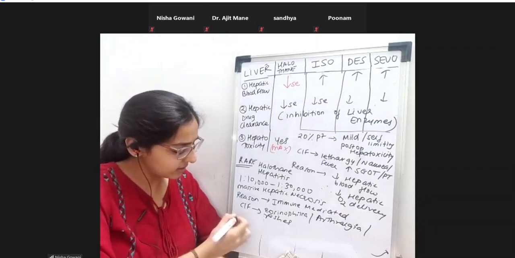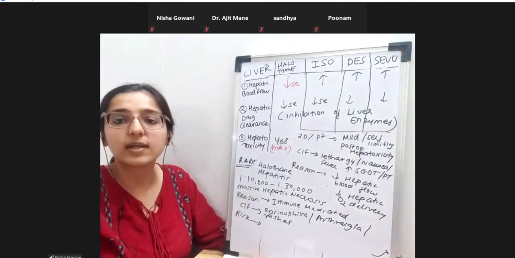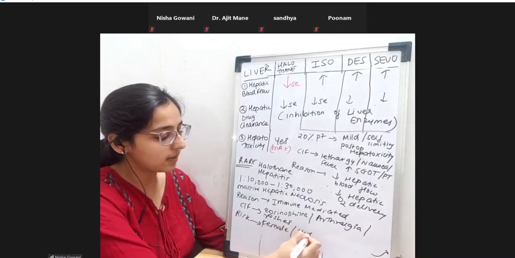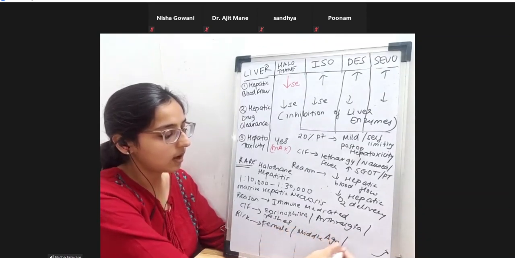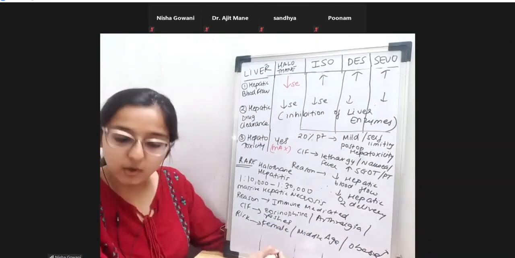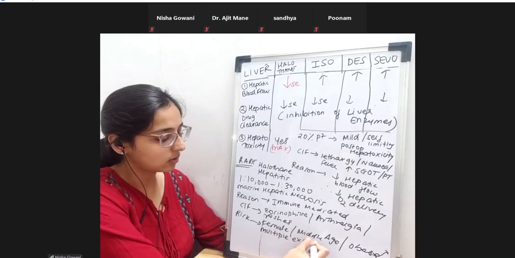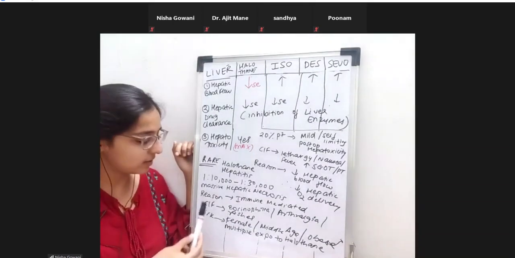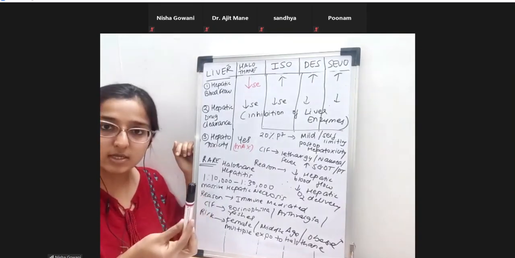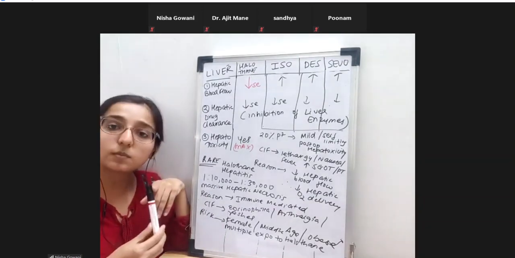Okay. So who are at risk? Which is the population who is at risk for having this halothane hepatitis? So there are females, female gender, middle-aged people, and obese people. Okay. And people who have got multiple exposures to halothane. You have understood the clinical features, right? Because of this halothane hepatitis, which is occurring in 1 in 10,000 to 1 in 30,000 people. Which are these people? These people are either females, or obese people, or people with past history of exposure to halothane, who are prone to this.